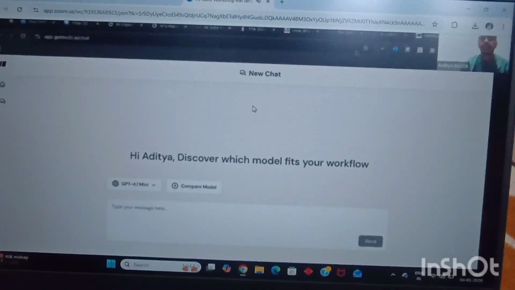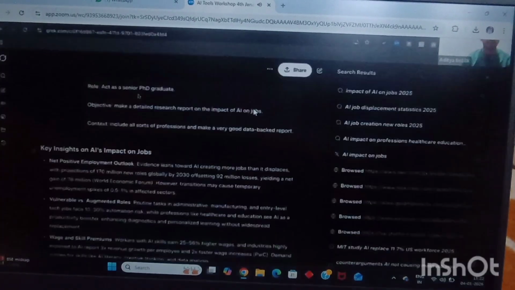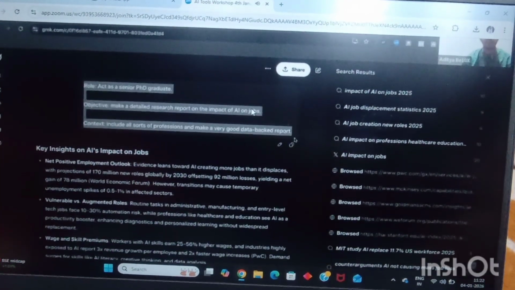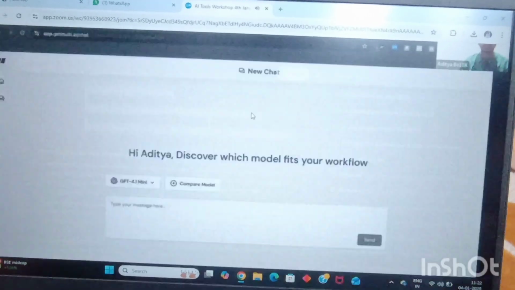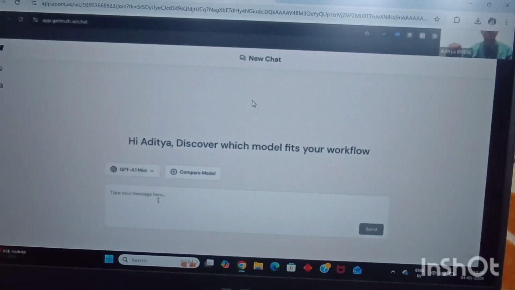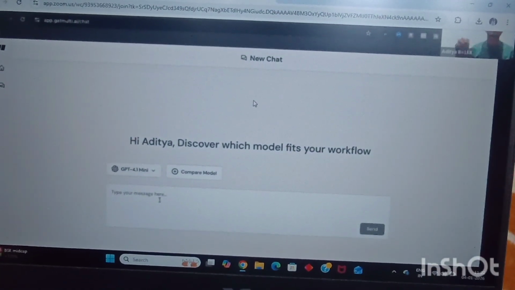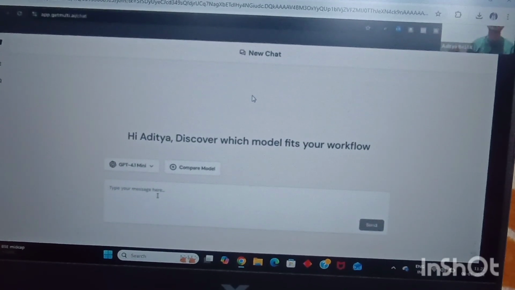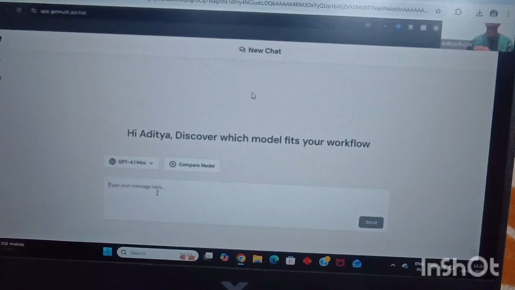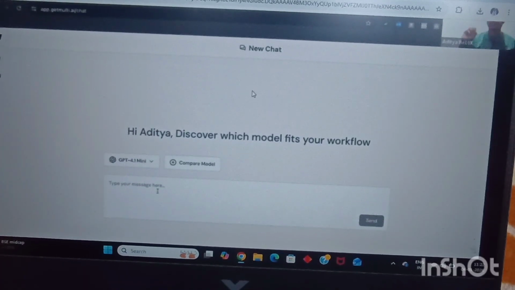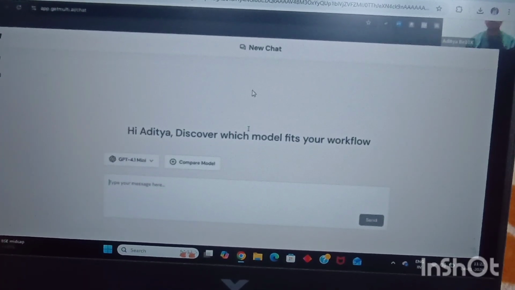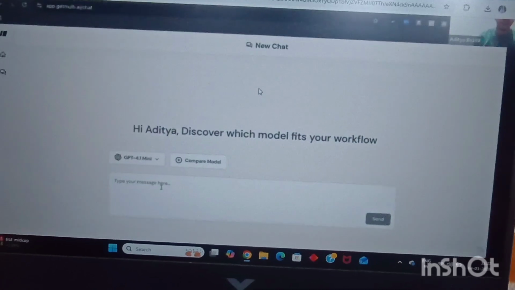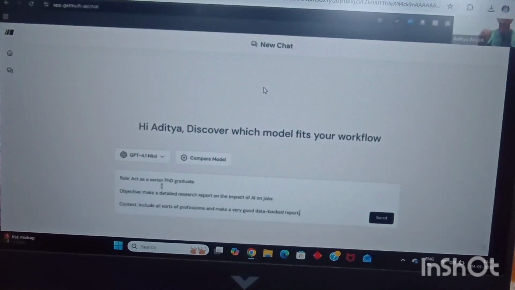So what we can do is paste the same prompt that we posted in Grok. We can copy this, and we'll come to Multi. Guys, all of these links that we are using, we'll be sharing with you along with the notes of the session. You do not need to worry about it. And all the tools that we are covering are absolutely free of cost, so you do not need to worry about that. Even I'm using the free version of Grok and the free version of Multi itself. So I'll go ahead and paste this particular prompt in Multi.